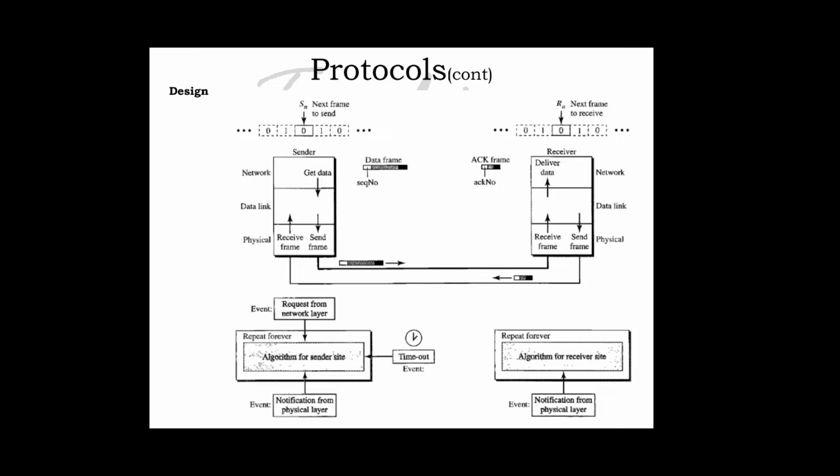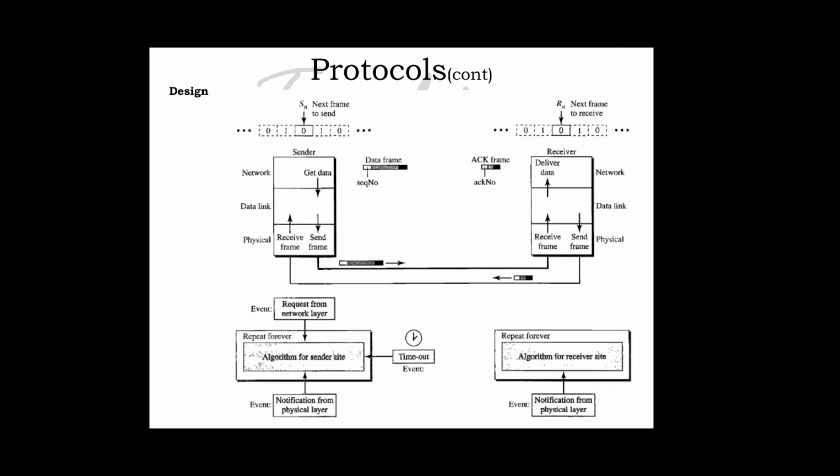And the receiver has a control variable which is called Rn, where R means receiver and n means next frame expected. It holds the number of the next frame expected, that is 0 or 1. So when a frame is sent, the value of Sn is incremented modulo 2, which means if it is 0 it becomes 1 and vice versa. So S0 changes to S1. When a frame is received, the value of Rn is incremented modulo 2, which means if it is 0 it becomes 1 and vice versa.